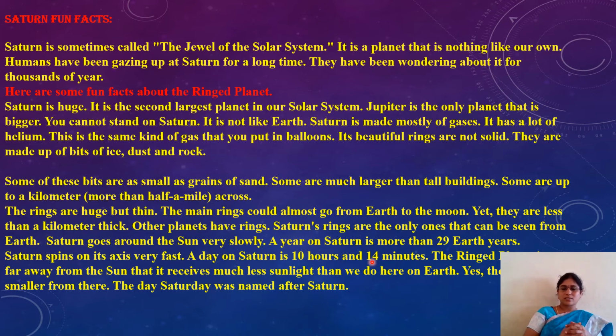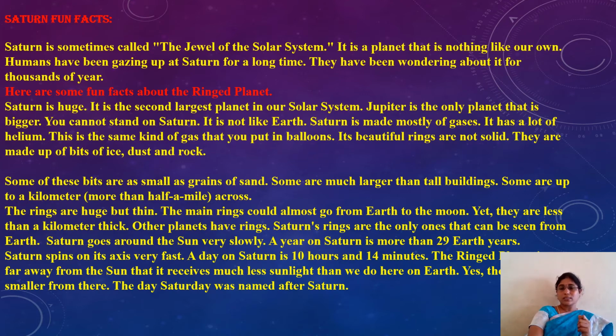See children, if we follow only the textbook, we are not getting all these facts. So here is the place to give you more knowledge. Based on this, try to get more and more information about our solar system.